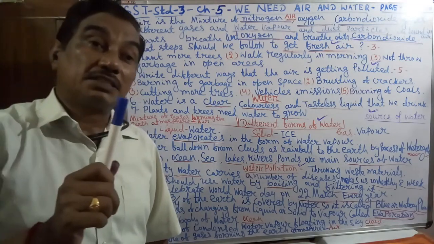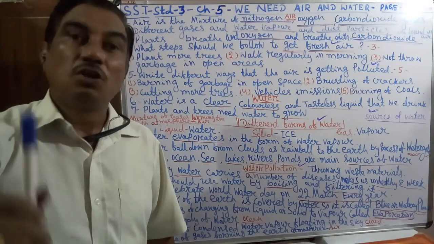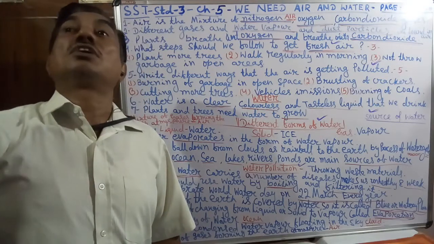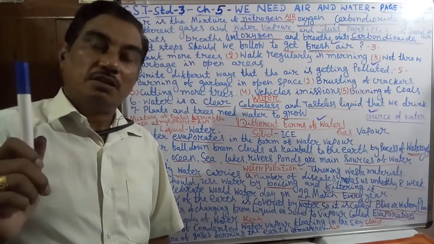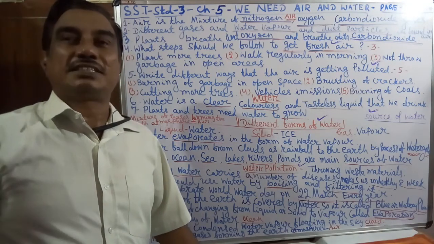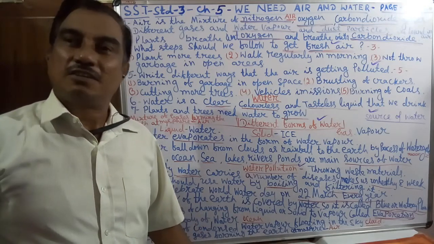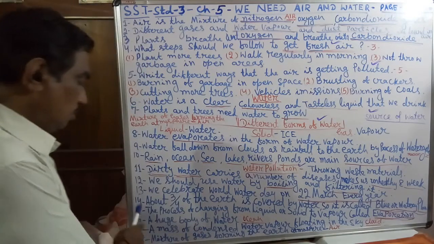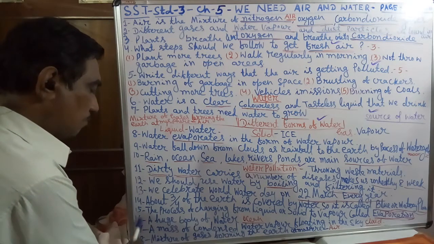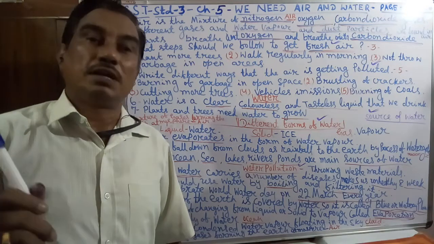A mass of condensed water vapor floating in the sky is called a cloud. The last point: the mixture of gases surrounding the Earth's surface is called air. These are the 4 one-word answers.